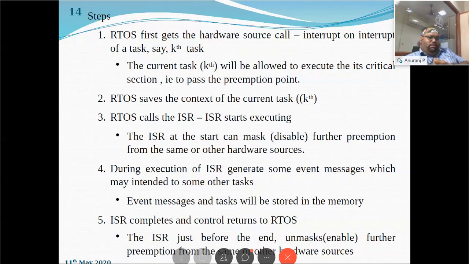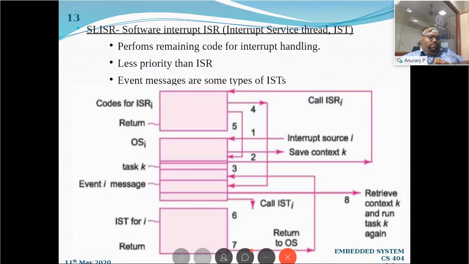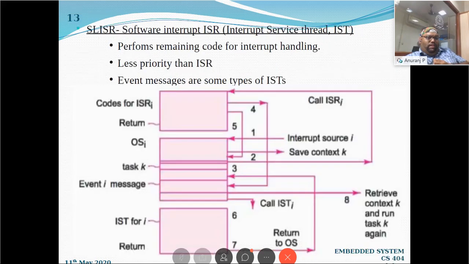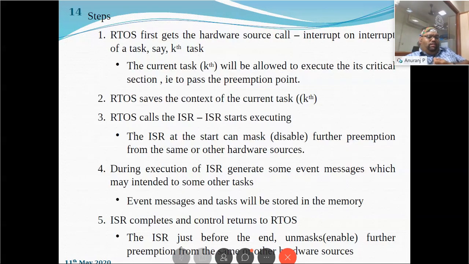First, the RTOS gets the hardware interrupt on a task, say task K. The RTOS is interrupted. The current task K will be allowed to execute its critical section and to pass the preemption point. That is the first step you can see in the operating system. The first is the interrupt source coming, and the second is that the RTOS saves the contents of the task that it is executing, as you can see in the figure itself.